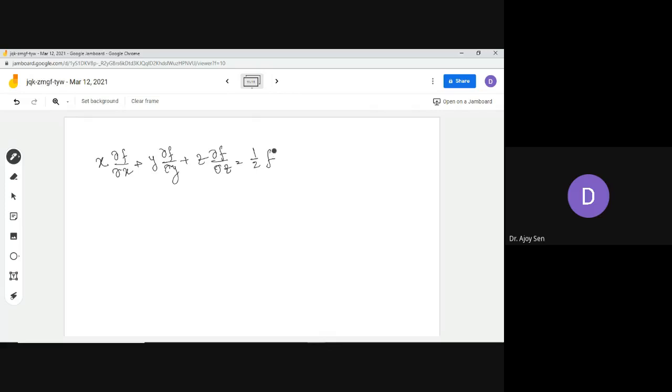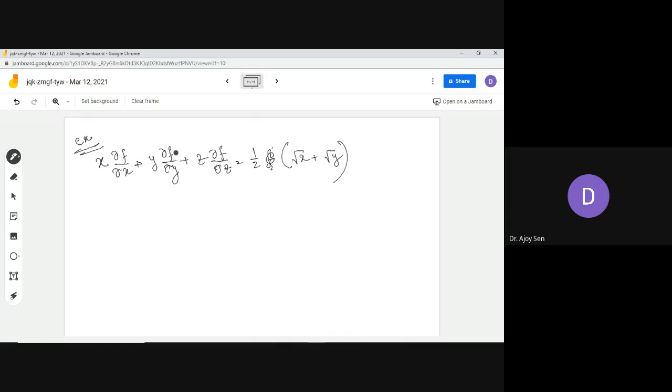Half of f, or in place of f, you can write root x plus root y. So this is an example. For that function, this thing happens. Now, whenever you see such problems in your exam or in your book, that f is a function and prove this, what will we do? Are you going to calculate this whole thing?